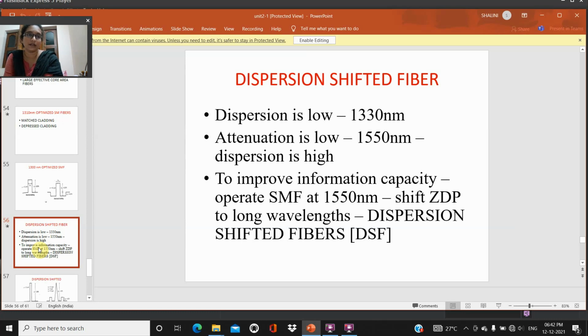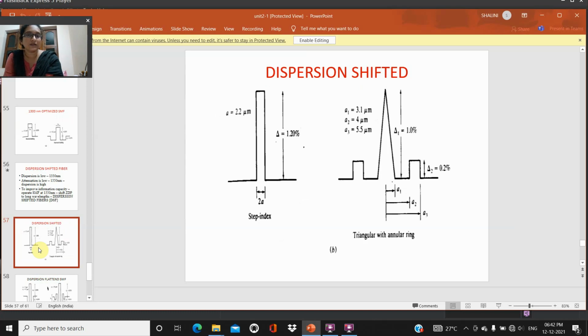Now, in order to get attenuation low and dispersion also low, in dispersion shifted fibers, a step index profile will be observed, and also triangular with annular rings. Different annular rings A1, A2, A3 will be observed. A1 is equal to 3.1 micrometers, A2 is equal to 4 micrometers, A3 is equal to 5.5 micrometers. Delta 1 and delta 2 indicate the decrease in the cladding portion. Here the cladding region will be obtained in different shapes, that is, here we are observing triangular with annular rings.